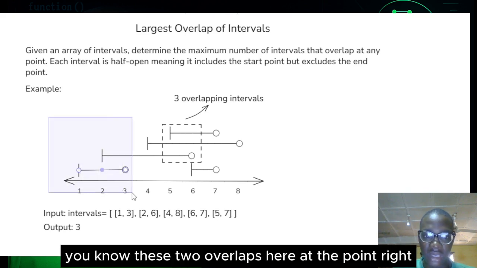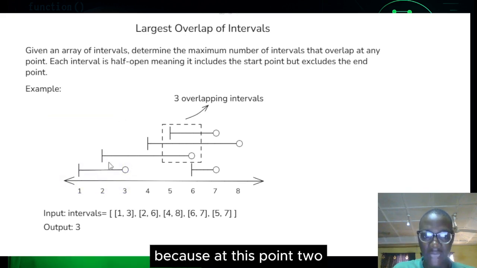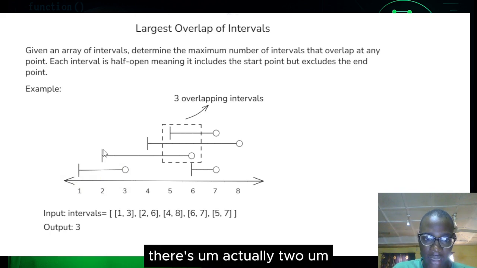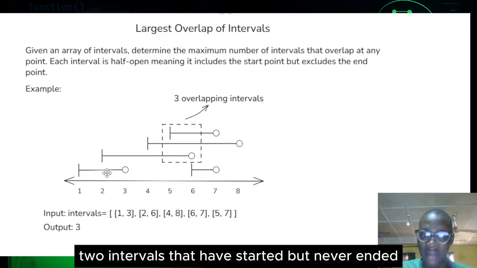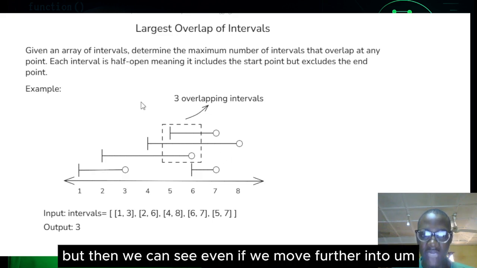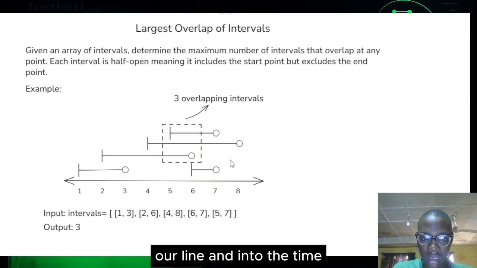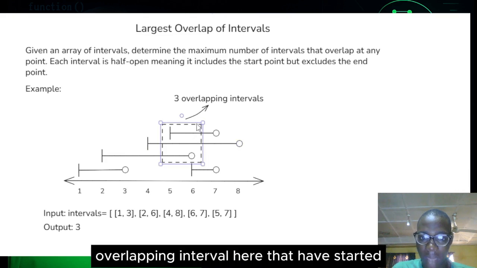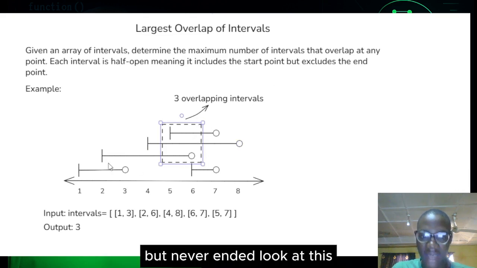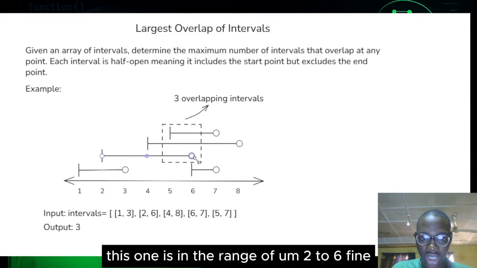Fine, we know these two overlap here, because at this point 2 there are two intervals that have started but never ended. But if we move further along the time line, we can see that at this point we have 3 overlapping intervals that have started but never ended. Look at this one, in the range of 2 to 6.